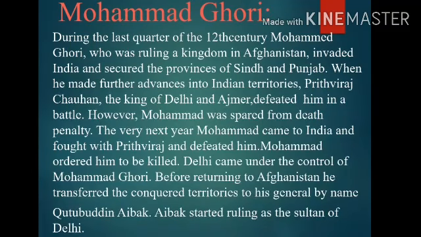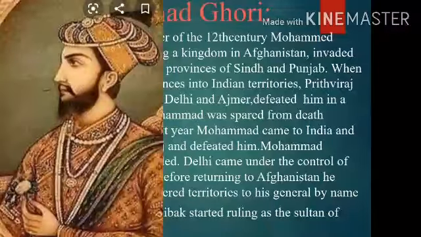So Delhi came under the control of Muhammad Ghori. Before returning to Afghanistan, he transferred all the conquered territories to his general, Qutbuddin Aibak. Whatever areas he had won, he gave to his general. Qutbuddin Aibak started ruling as the Sultan of Delhi, the first Sultan of Delhi.